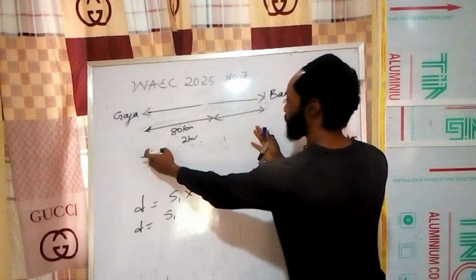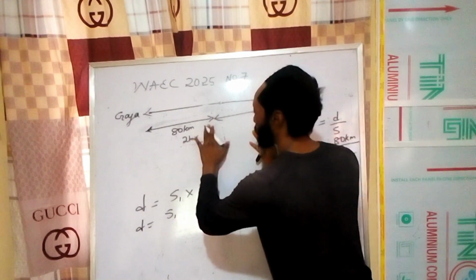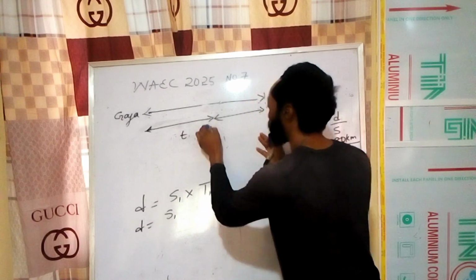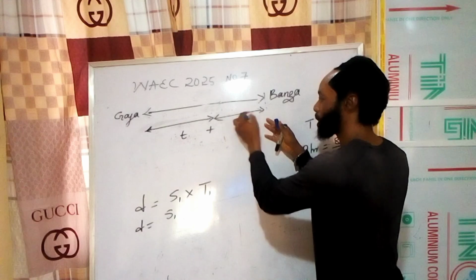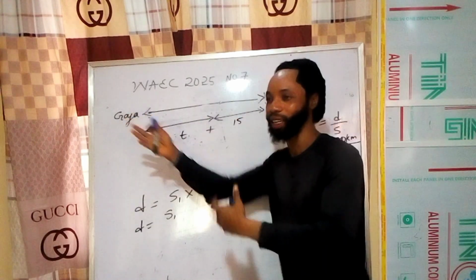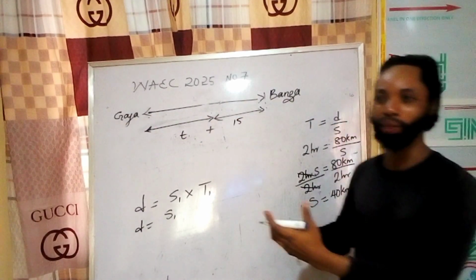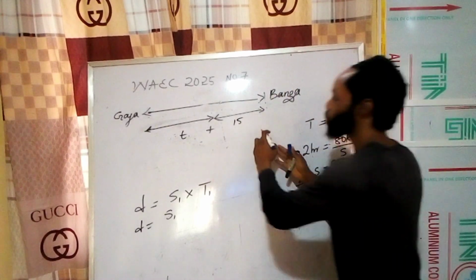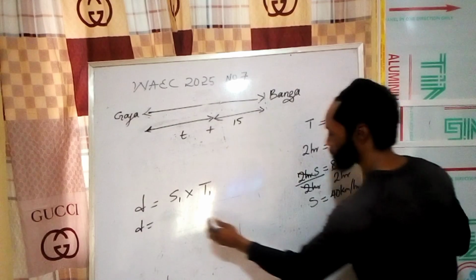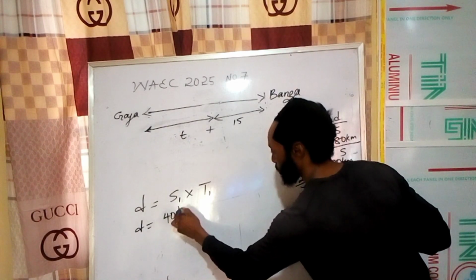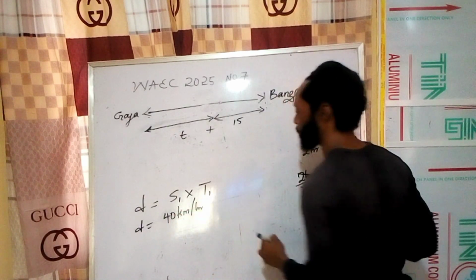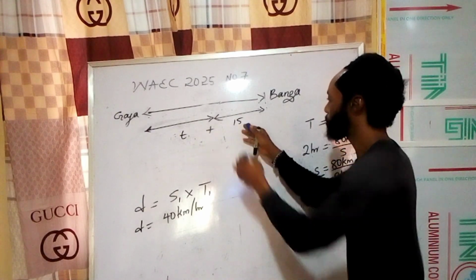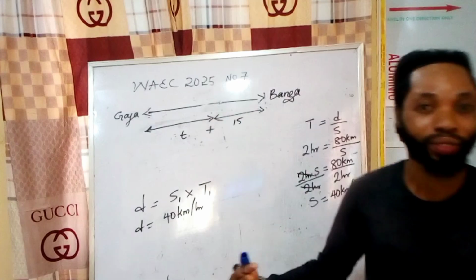Now the total time for this place is going to be, let me clean this. We already know that if this is the first time, plus that 15 minutes. If it was 15 minutes earlier, you subtract it. If it is 15 minutes late, you add. Now they say if you continue at the same speed, you are right now 15 minutes late. So we need to know our time. We know our speed 1. Our speed 1 is 40 kilometers per hour. That's what we have here. Now, our time. The time is what? 15 minutes. We're adding 15 because they say he will arrive 15 minutes late.